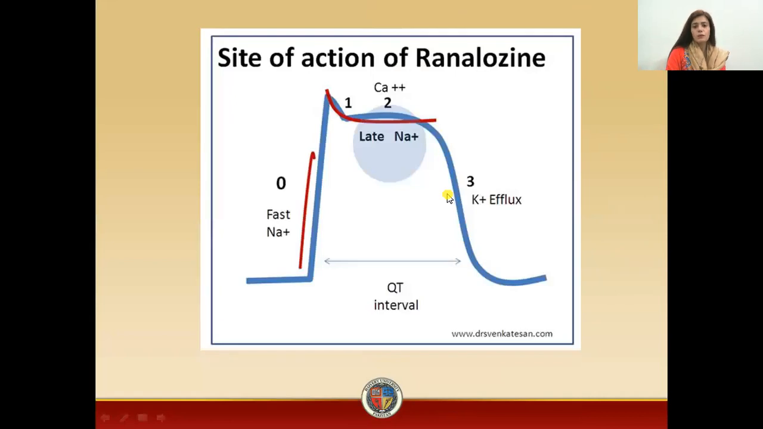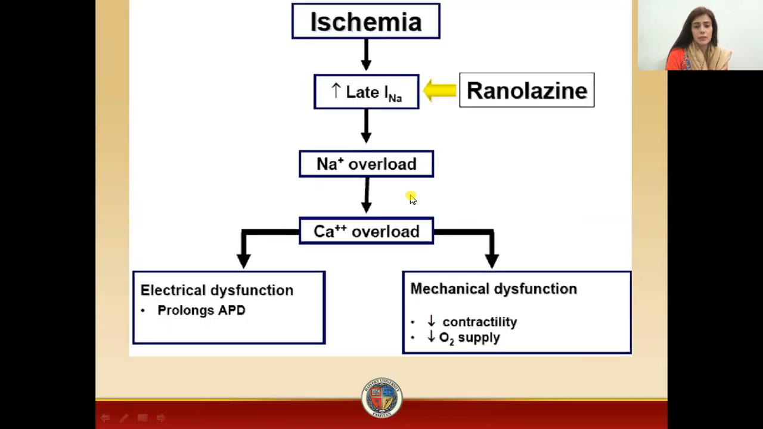Now, what is the site of action of ranolazine? This is the late sodium channel site where sodium channel blockers will basically act. Normally, what was happening in ischemia, in angina? There was increased functioning of the late sodium channel. As a result, there was increased sodium overload within the cell. There was increased calcium overload, due to which two different mechanisms were occurring. First was the prolonged action potential duration. Second was the decreased contractility and the decrease in oxygen supply.